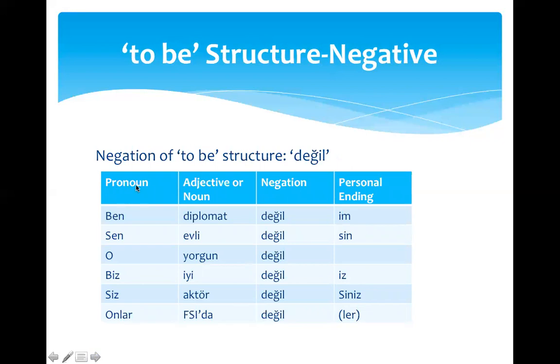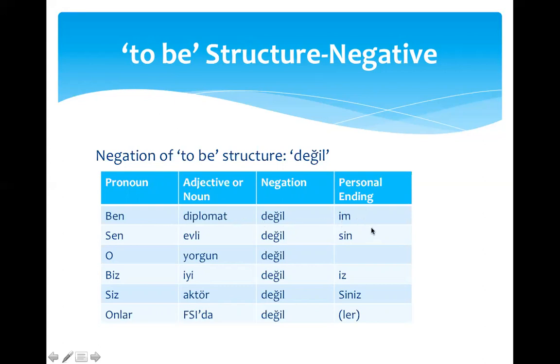Here in this table, again, we have our pronouns listed, and we have 6 adjectives or nouns here in the second column, and negation is always done with değil, and the personal endings are in the last column. So when the subject is ben, let's say the noun is diplomat, ben diplomat, and I'm negating by using değil, and I'm adding my personal ending to değil.